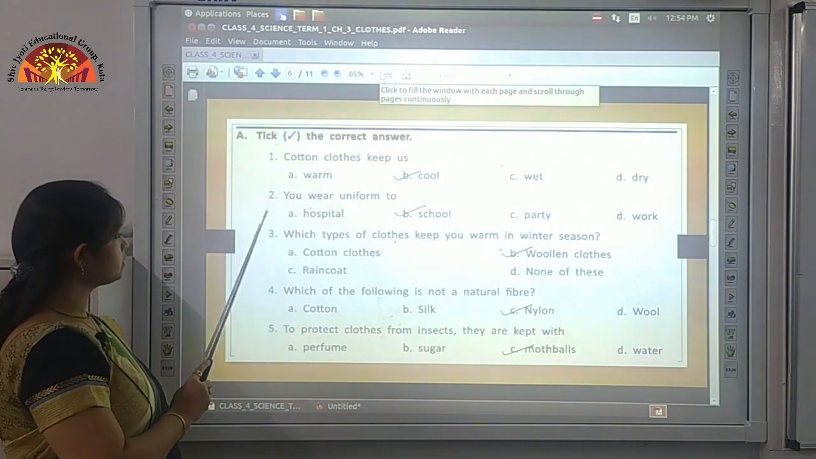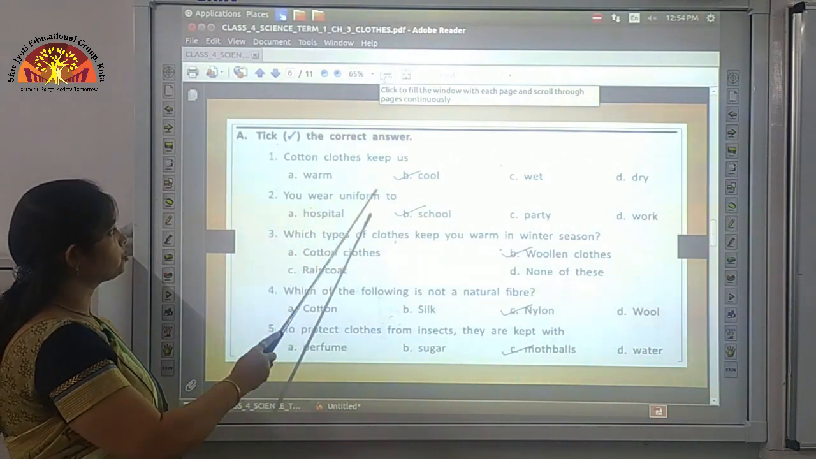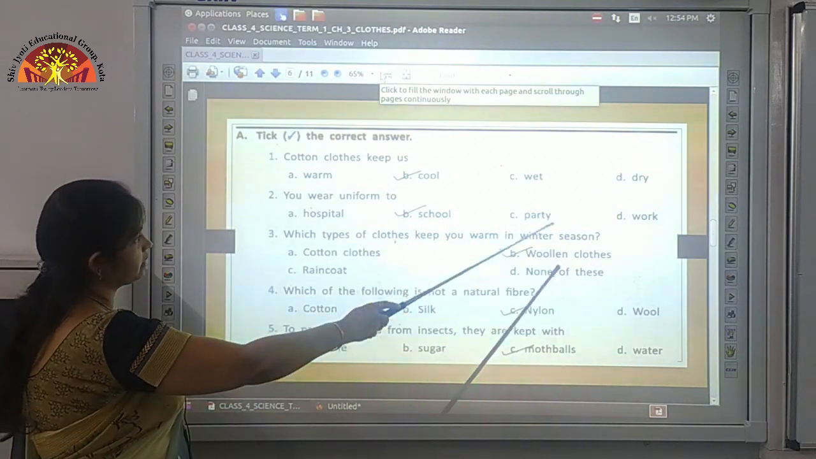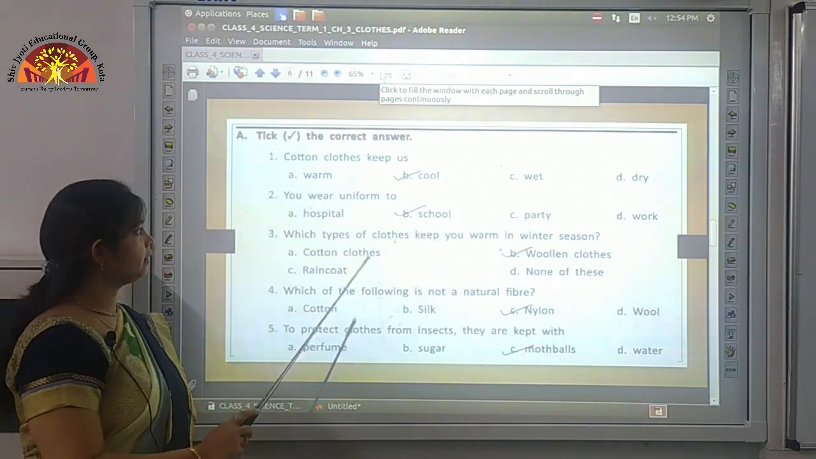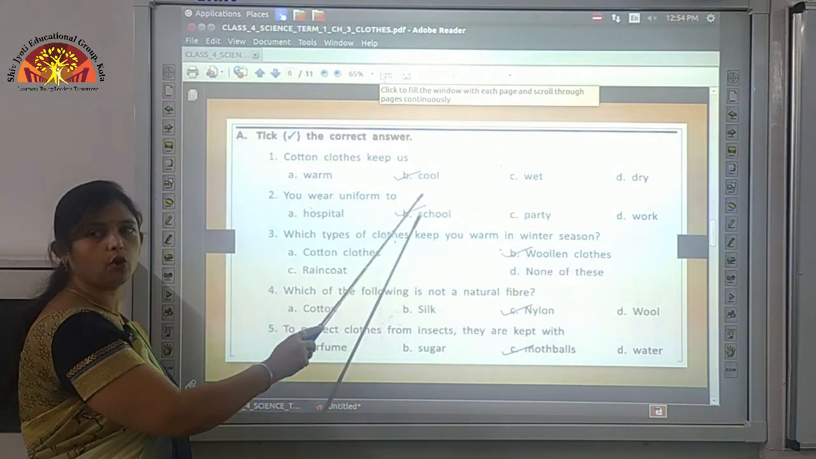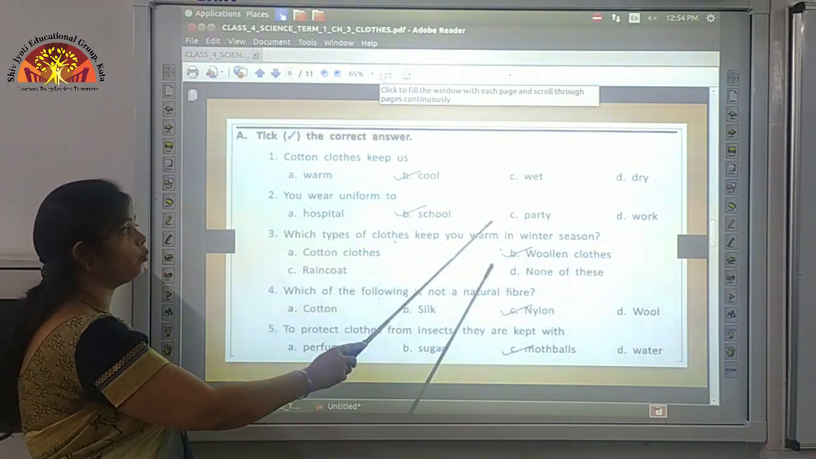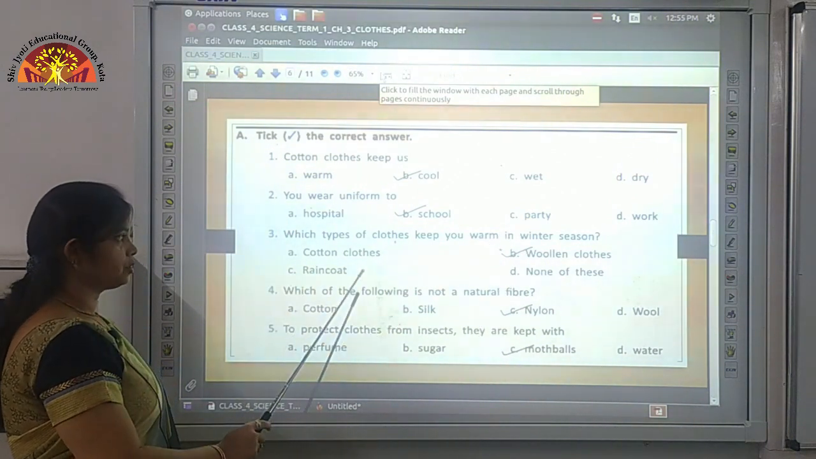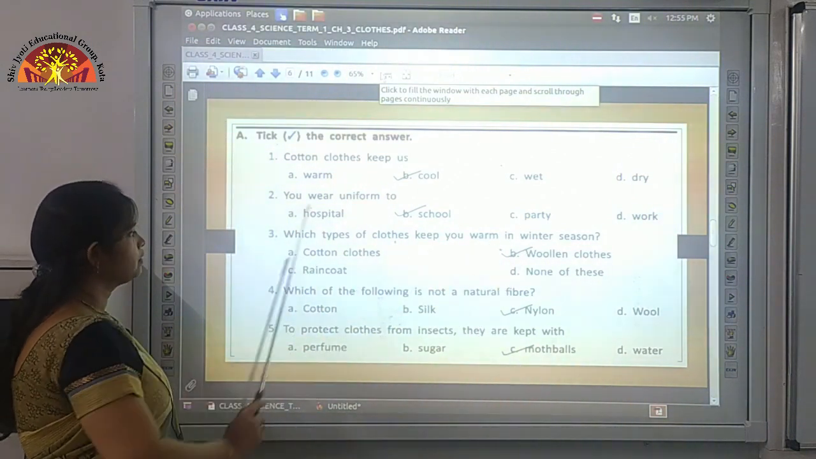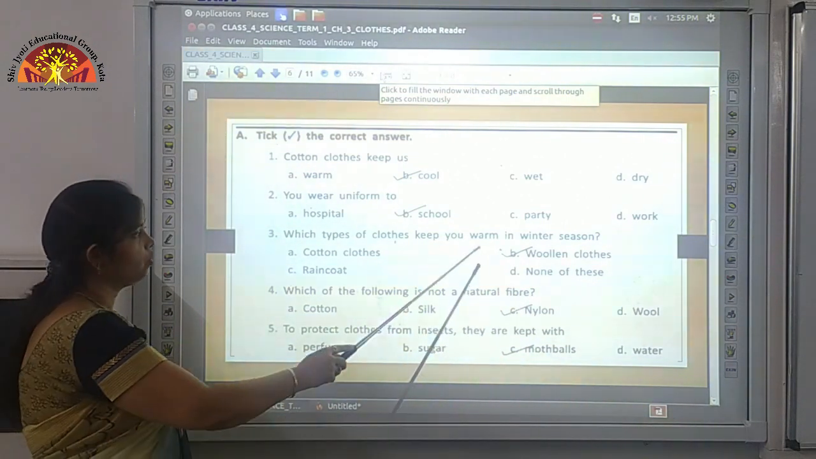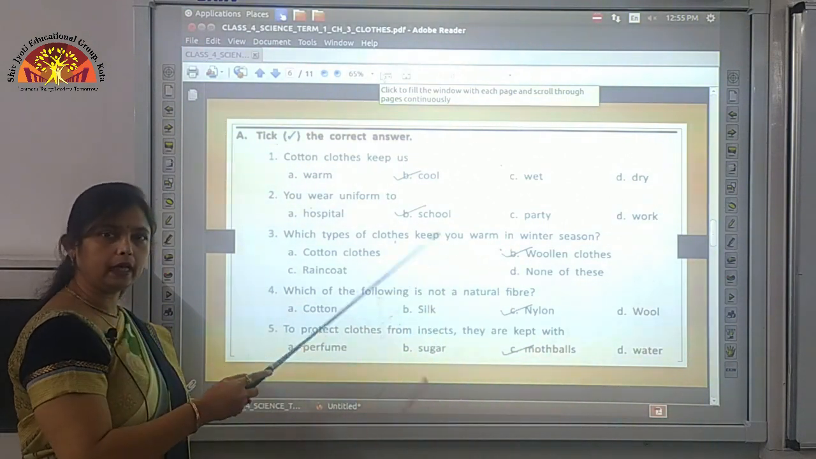Now second, you wear uniform to A. hospital, B. school, C. party and D. work. So the correct answer here is school. So we will put a tick mark on school. Then which types of clothes keep you warm in winter season? A. cotton clothes, B. woolen clothes, C. raincoat, D. none of these. So correct answer here is woolen clothes as they absorb heat.